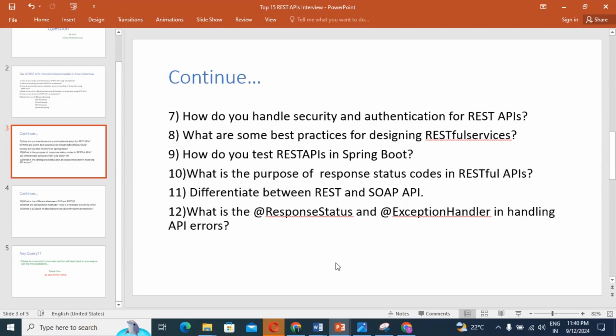Guys, question number 9. How do you test a REST API in Spring Boot? So guys, it's a very common thing, with the help of Postman, you know, right? Postman is an API testing tool. If anybody asks you what is Postman and why you use Postman, it is an API testing tool, right?